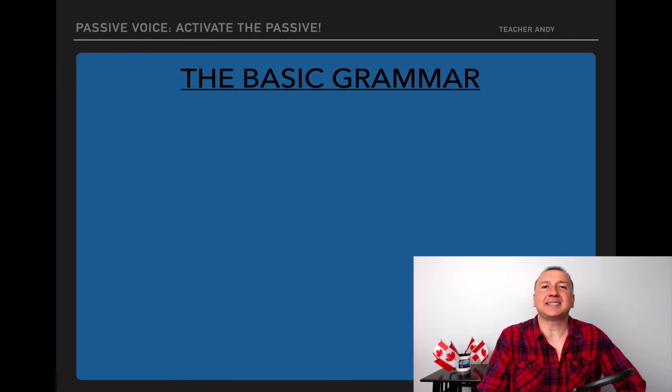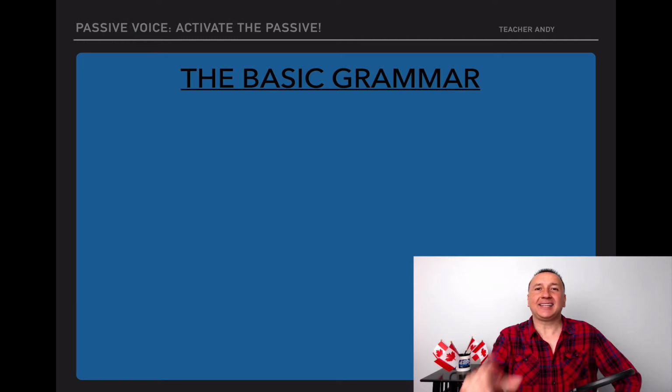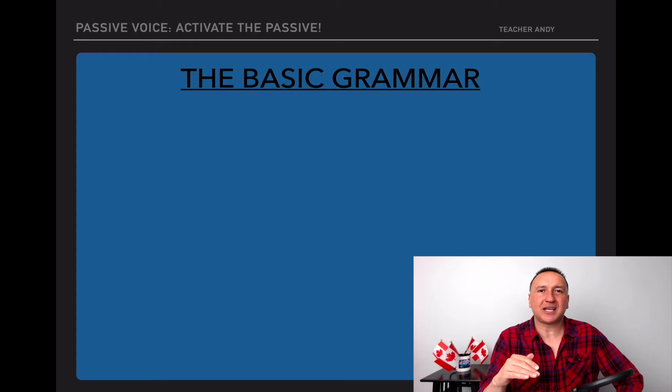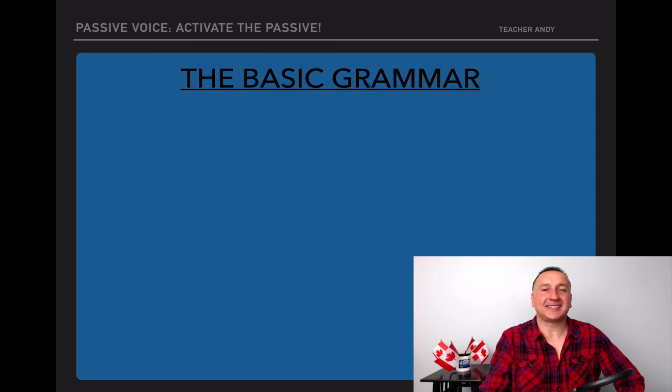So this is the basic grammar for passive voice. And what we're going to do is we're going to try to look at one example in active voice, and then you at home are going to try to transform it into passive voice. I'll give you some time and see if you can do it quickly or if you have some issues with it. Now, again, I will not tell you how to do it for now. I just want you to try to do it, and then we're going to be looking at how it is done. Ready? Here we go.